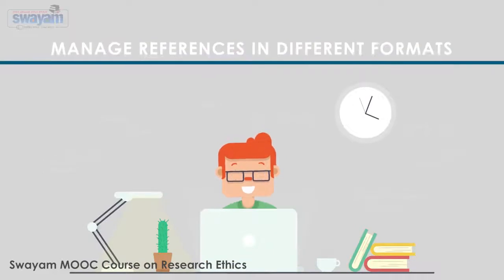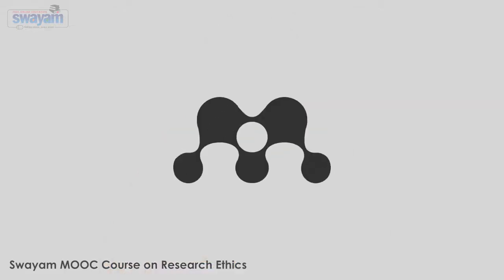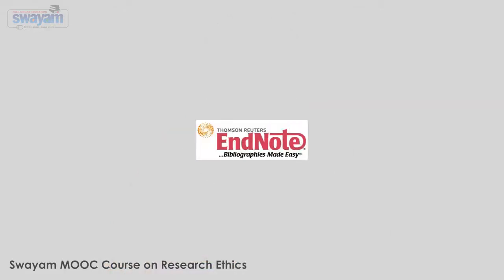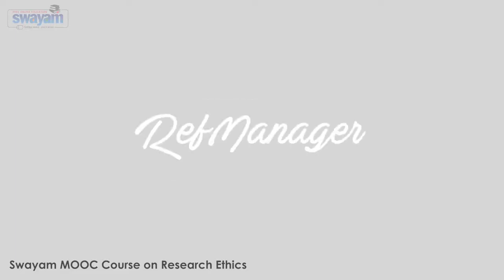A reference management system or reference management tool allows users to manage their literature irrespective of the type of document. Many reference management tools are available in the market, such as Mendeley, Zotero, MyEndNoteWeb, ProCite, RefManager, etc. Some of these tools are also available as open source.